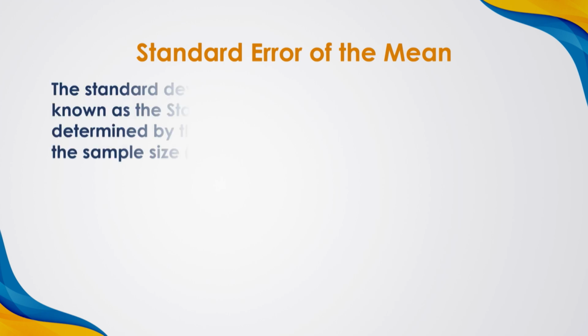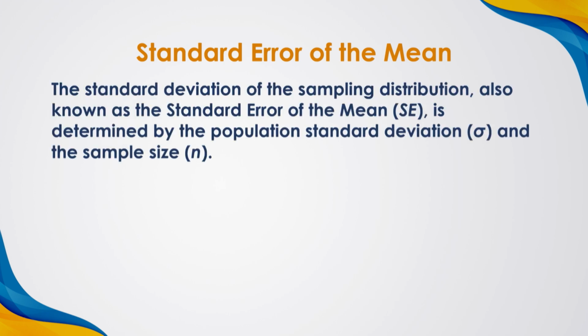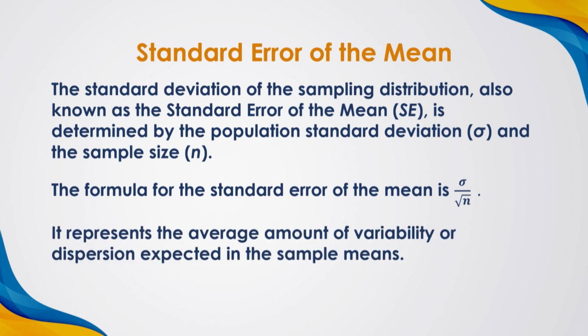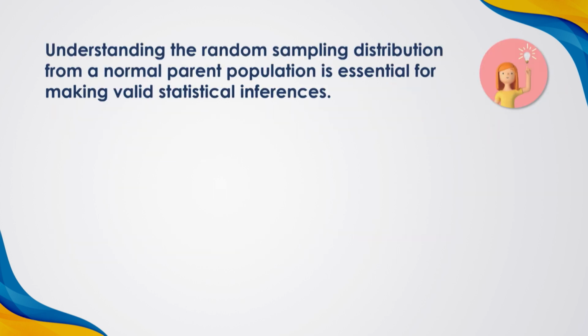Standard error of the mean. The standard deviation of the sampling distribution, also known as the standard error of the mean, denoted as SE, is determined by the population standard deviation sigma and sample size n. The formula for the standard error of the mean is sigma by square root of n. It represents the average amount of variability or dispersion expected in the sample means.